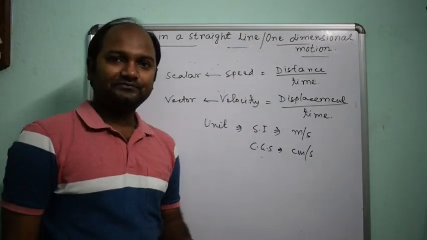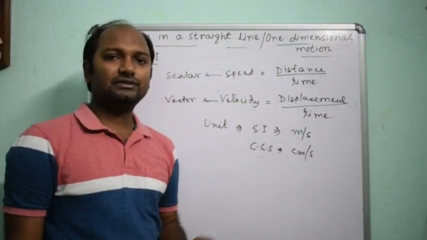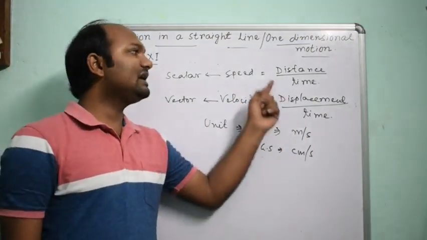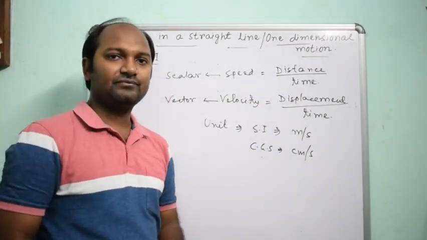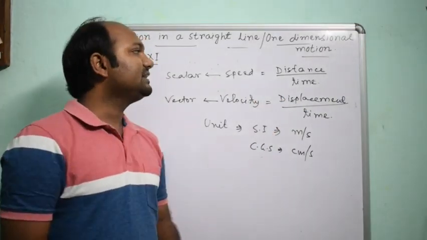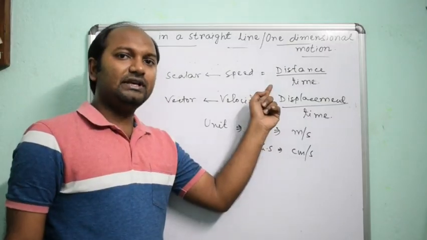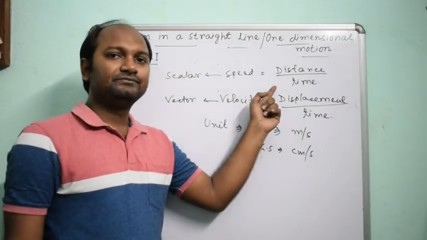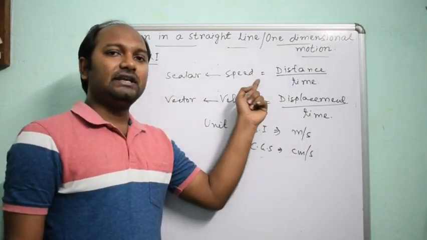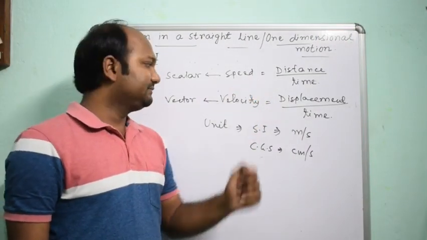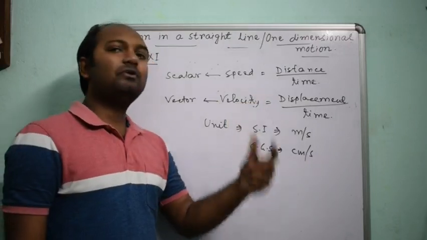Next, uniform speed. When an object covers equal distances in equal intervals of time, then the object is said to be in uniform speed. Similarly, uniform velocity.